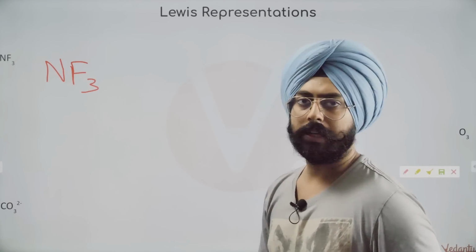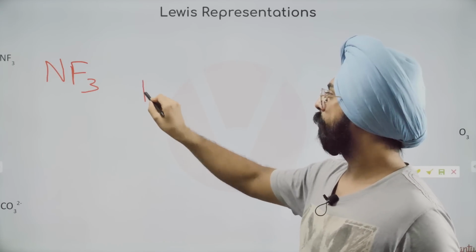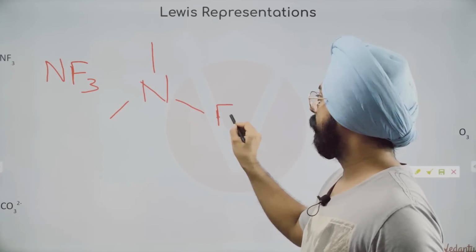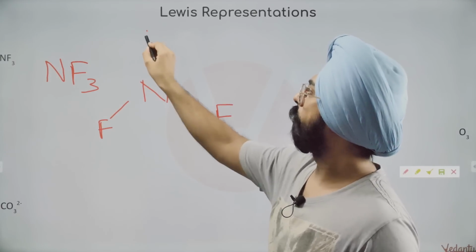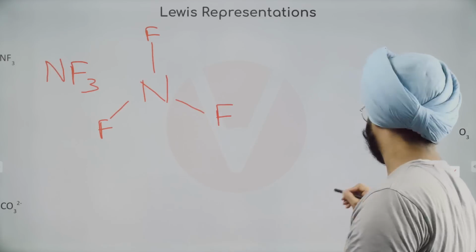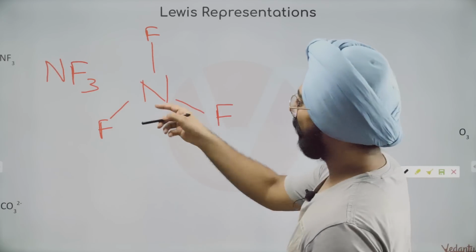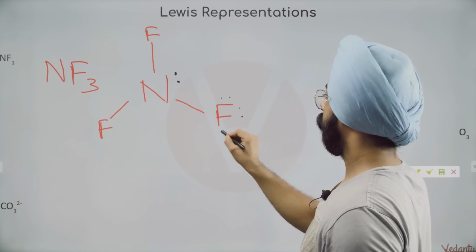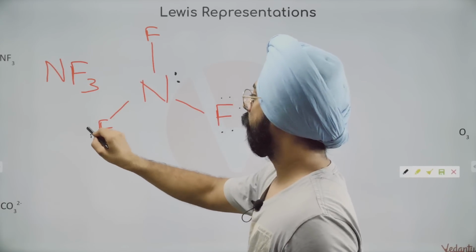So NF3, how do we draw NF3? Very simple. Nitrogen wants to have 3 bond pairs around it. Put fluorines over there. Fluorine wants to have 1 bond pair around it. Life is simple. How do we draw the lone pairs? Nitrogen wants to have 1 lone pair. Each fluorine will have 3 lone pairs on it.